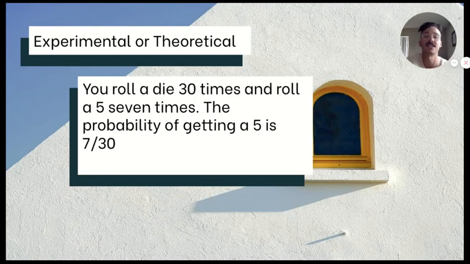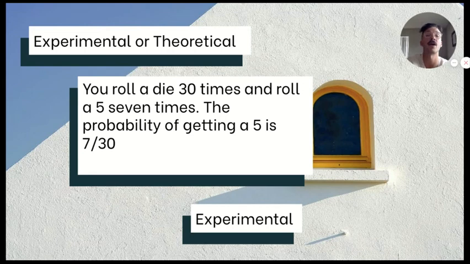We'll try another one here. Is this experimental or theoretical? You roll a die 30 times and roll a 5 7 times. That's a little funky there. The probability of getting a 5 is 7 out of 10. So is this experimental or theoretical? Let's see. This would be experimental because we actually rolled the die. We didn't just look at how the die was set up. We looked at the results that we got from an experiment. All right, so that is a little bit about the scale, theoretical and experimental probability, and how to find them.